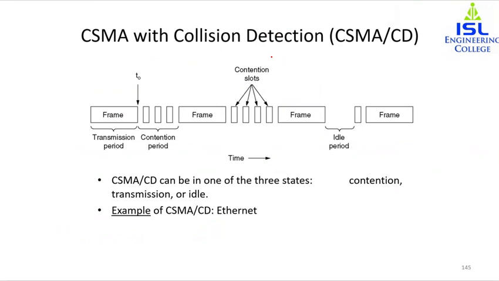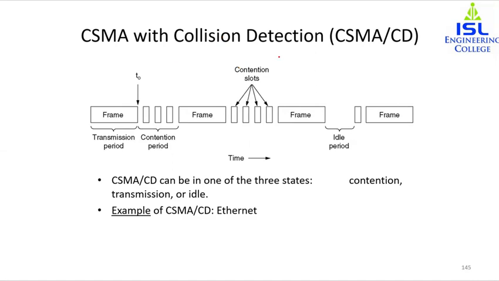Because the collision is being detected, initially in pure ALOHA, if you remember, even if the last bit is colliding with the first bit of another frame, the second frame is stopped immediately and will quickly terminate, saving the channel's time and bandwidth.